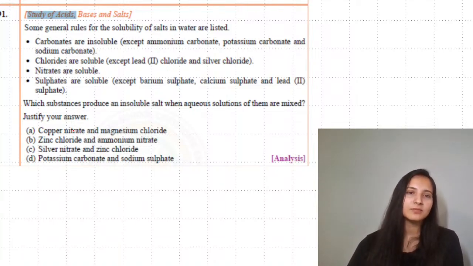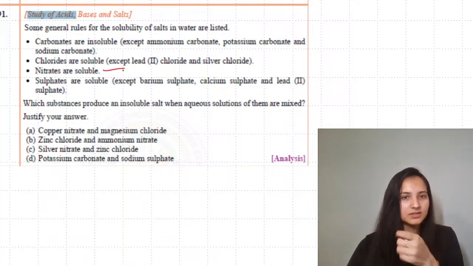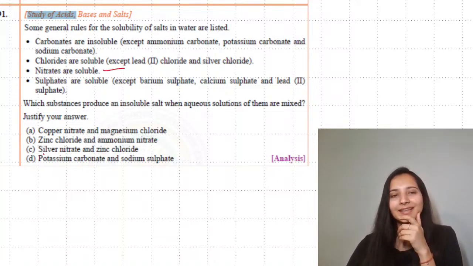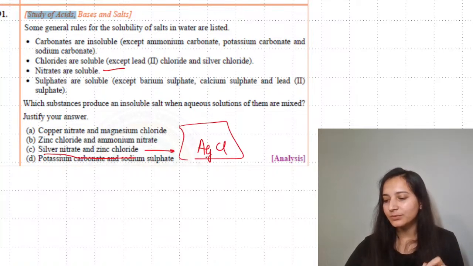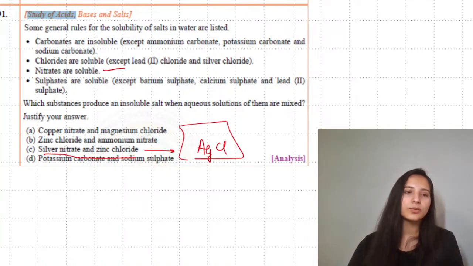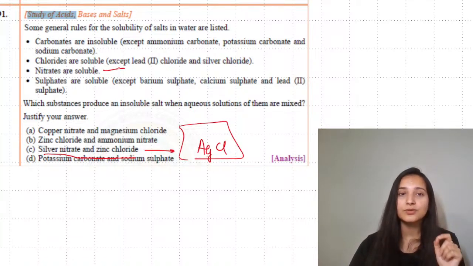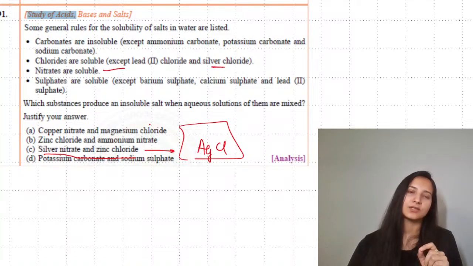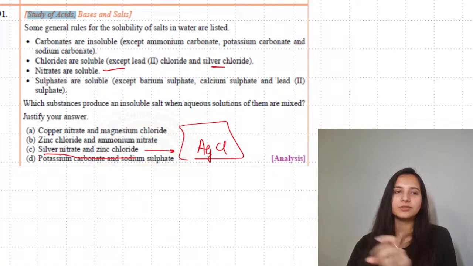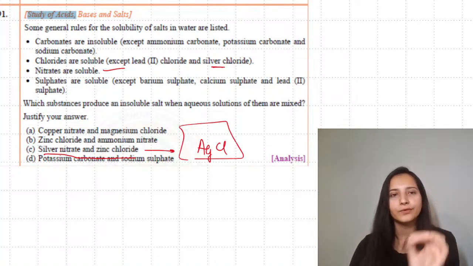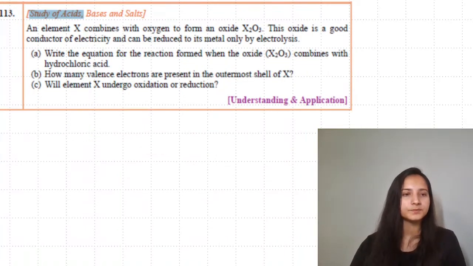Copper chloride, magnesium nitrate, but magnesium nitrate is soluble, so it's all soluble. Don't you think that silver and zinc chloride, this combination will be forming silver chloride, and silver chloride will be insoluble? So this is going to be your answer because it's written that chlorides, silver chloride was insoluble. So you basically had to read above and find all the combinations of the salt and see which one is falling into that insoluble zone.